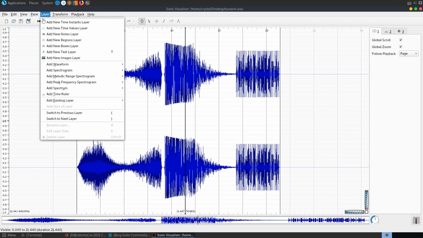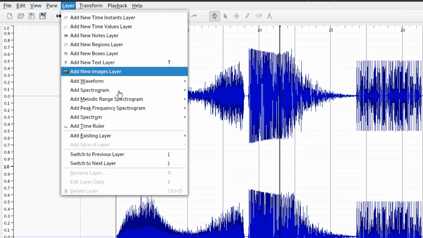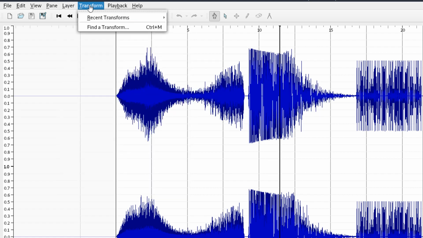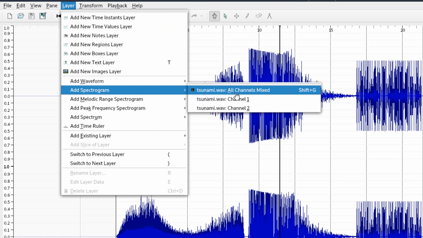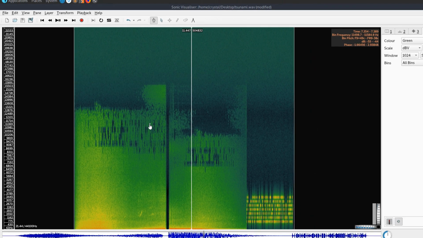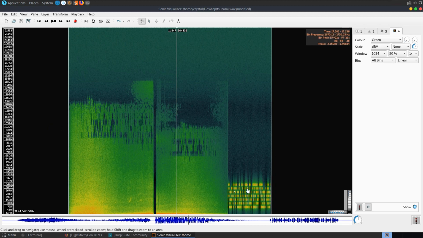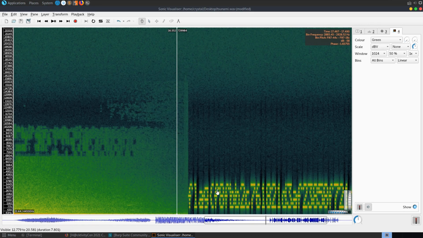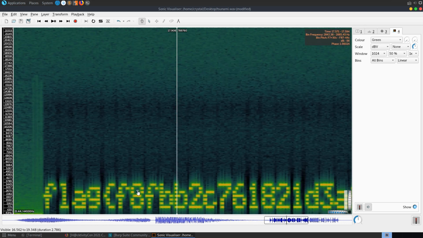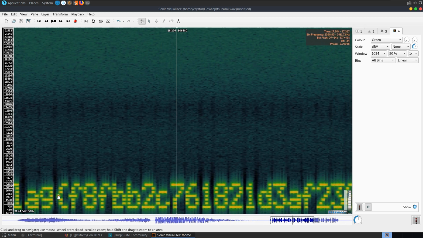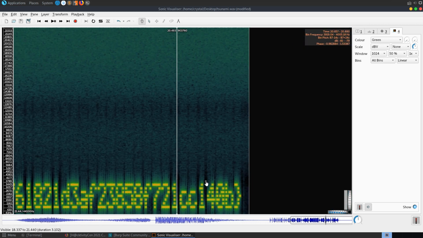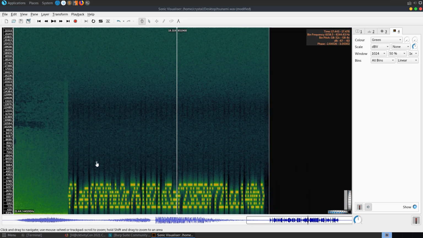So in some audio-based stego challenges, sometimes you'll see data hidden in some of these waveforms or spectrograms. So you can go here to layer and add spectrogram. We'll do all channels mixed, and this is already looking a little bit interesting. What's all this going on down here? So let's try and zoom in and move over towards this, and you can see here we've got a flag, and then we've got our curly braces, and we've got our hex value. So we basically need to just go through, type out that flag and submit it.